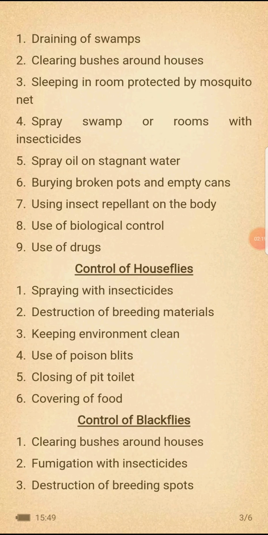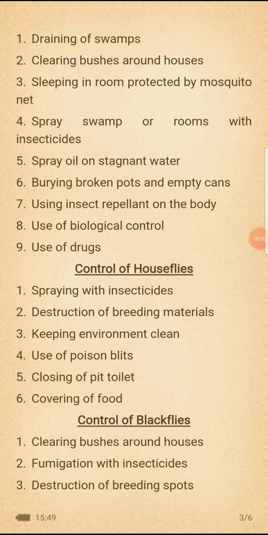Control of mosquito: draining of swamps, clearing bushes around houses, sleeping in rooms protected by mosquito nets, spraying swamps or rooms with insecticide, spraying oil on stagnant water to block their breathing channel, burying broken pots and empty cans, using insect repellents on the body to avoid mosquitoes piercing into your body, use of biological control, and use of drugs.